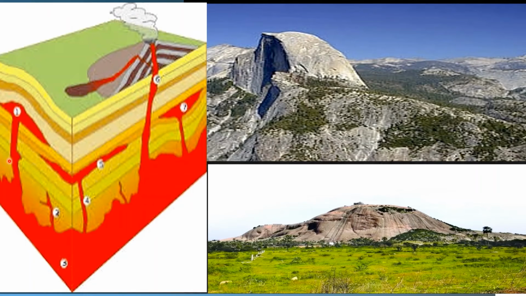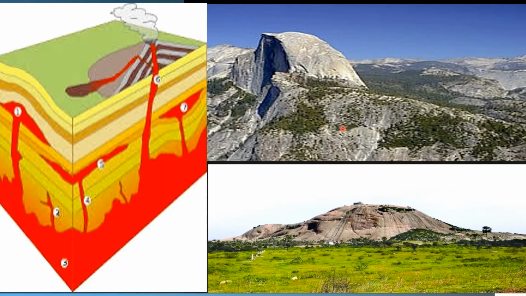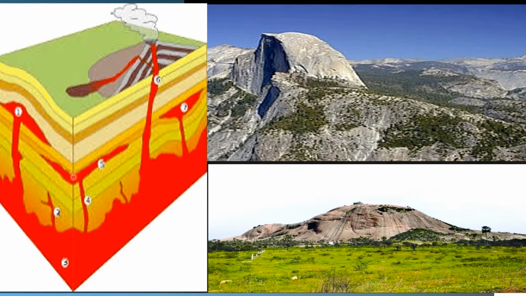Batholith rocks form when plutons get together to form a granitic rock. A common batholith is the Sierra Nevada in California. It is a continuous granitic formation, so this is an example of a batholith. Batholiths are very large masses with a surface area larger than 100 square kilometers.